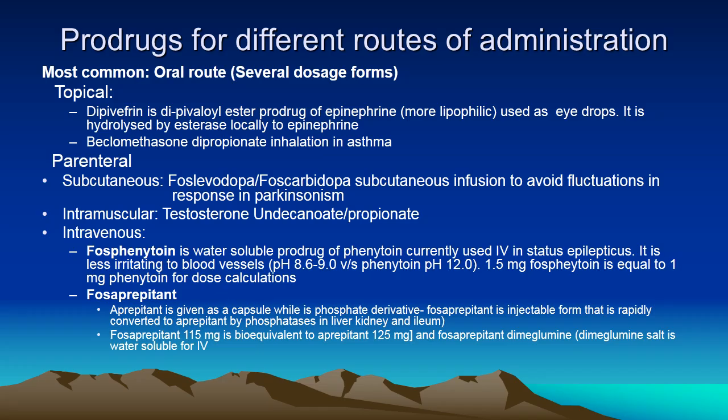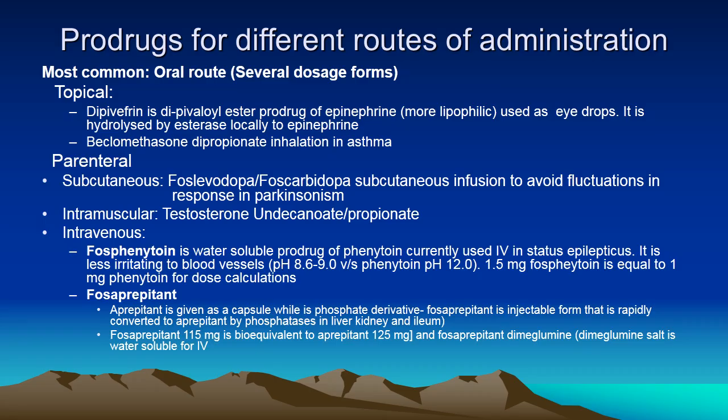Some prodrugs are for parenteral use. For example, subcutaneous levodopa-carbidopa infusion, and foslevodopa-foscarbidopa subcutaneous infusion, to avoid fluctuations in the response in Parkinsonism. For intramuscular use, testosterone undecanoate and testosterone propionate are oily salts or oily esters that are broken down in the muscular tissues for absorption. Intravenous prodrugs are typified by a few drugs.